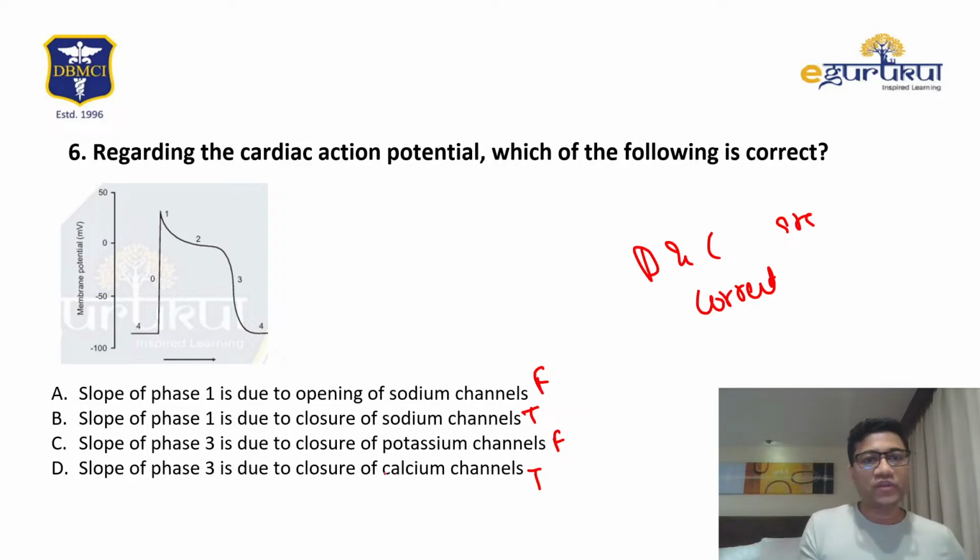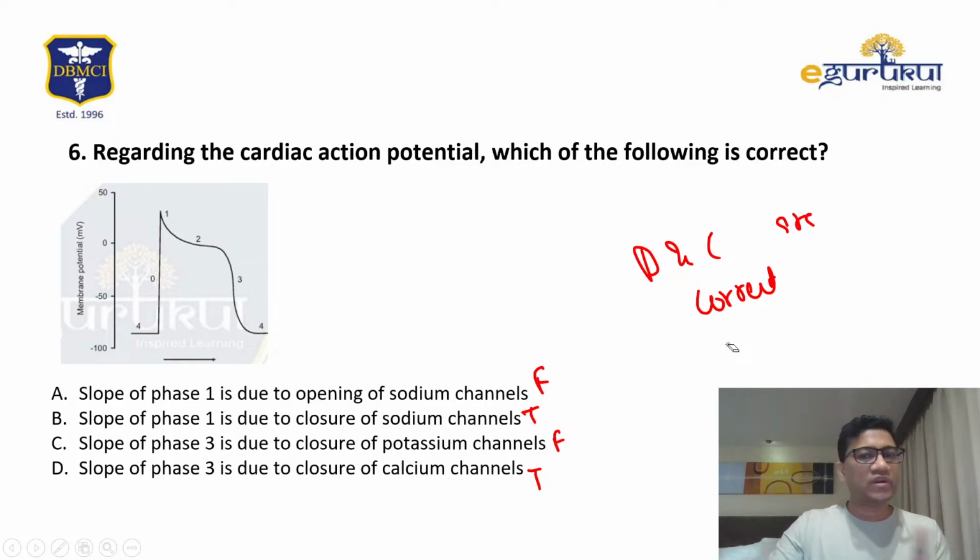And what should we go for? Again, both are equally right because they are asking about the slope. Slope should be potassium and phase 3 should again be potassium. So I don't know what to go for. Both B and D are right, because phase 3 is due to closure of the calcium channel and opening of the rectifier potassium. I discussed that already. So right now let's go for B, because that is the first to occur.